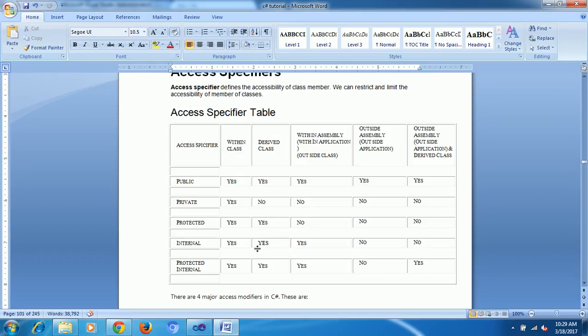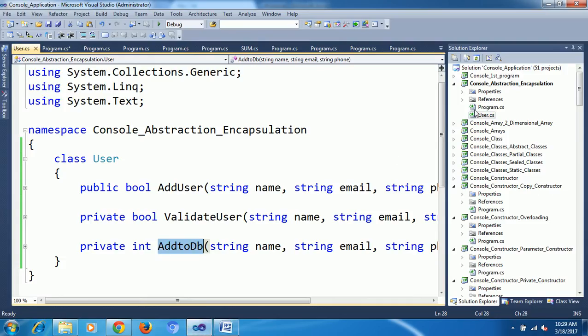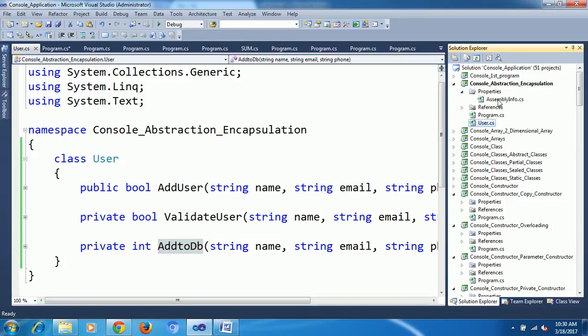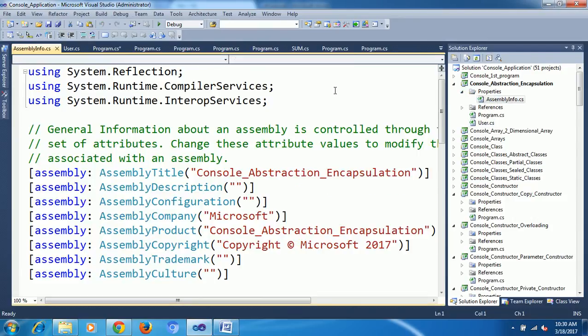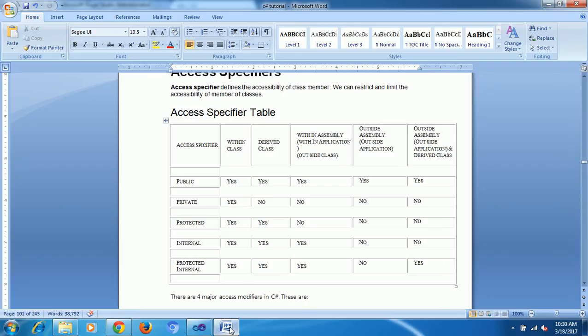Same assembly, I already showed you the assembly. It stores assembly details in the properties, and we can show the assembly info. What is the assembly name? This is the assembly name, which in our scenario is the same as our project. Sometimes I will call it assembly, sometimes application. Application is nothing but one project. Okay, outside the class. Suppose I have only one assembly, this is my project.